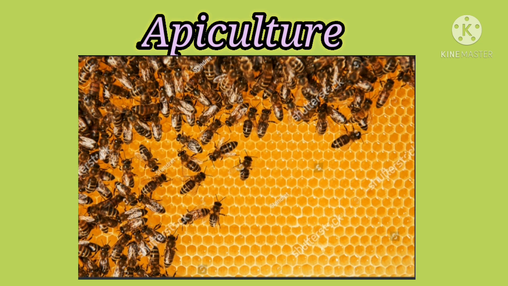So how many types of honey bee? There are three types of honey bee. What are they? Queen bee, drones, worker bee. So what is the queen bee? It is the largest member and the fertile female of the colony. What is its function? The queen is responsible for laying eggs in a colony. So only laying eggs. Drones are fertile males.